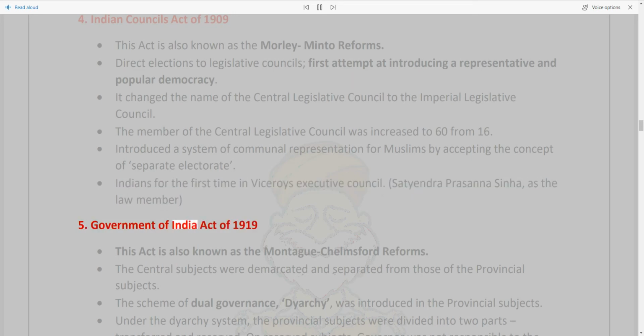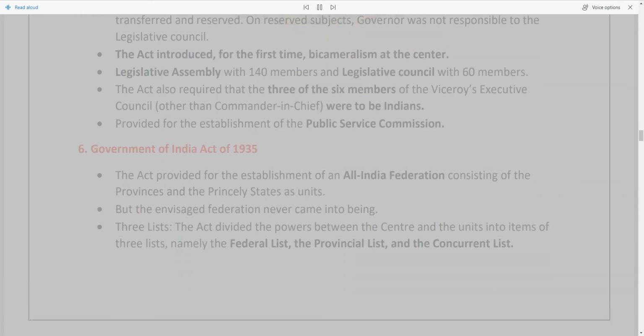5. Government of India Act of 1919. This act is also known as the Montagu-Chelmsford Reforms. The central subjects were demarcated and separated from those of the provincial subjects. The scheme of dual governance, diarchy, was introduced in the provincial subjects. Under the diarchy system, the provincial subjects were divided into two parts, transferred and reserved. On reserved subjects, the governor was not responsible to the Legislative Council.